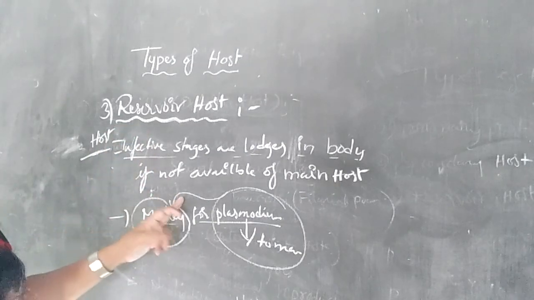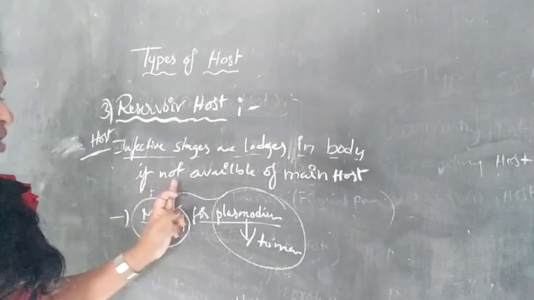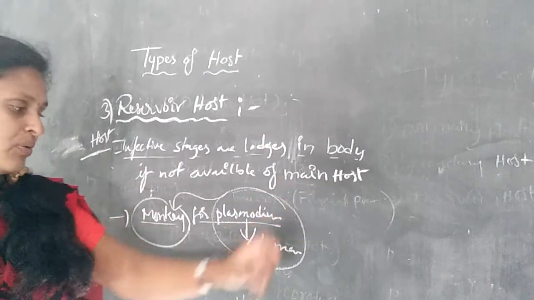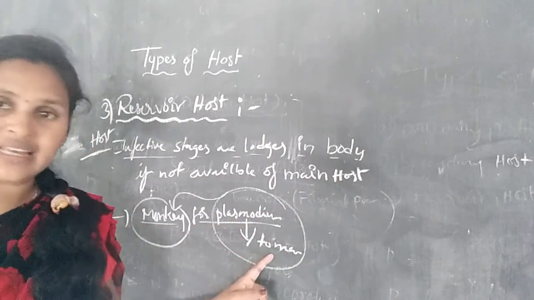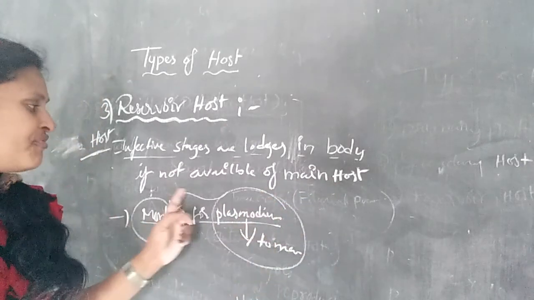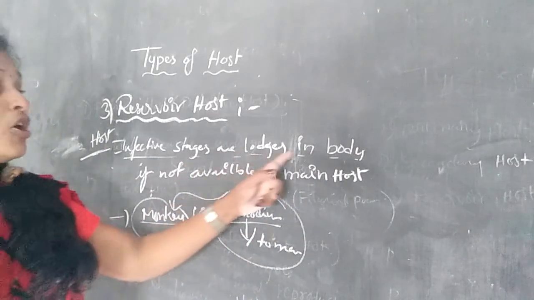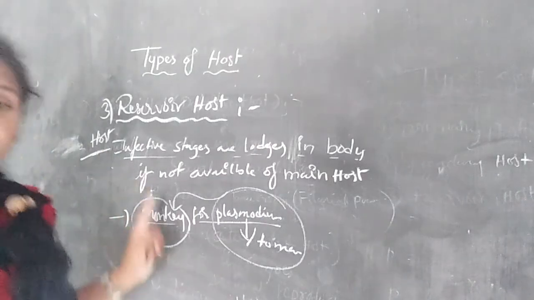So, all of you understand? The infective stages are lodged in the body if the main host is not available. The main host of Plasmodium is man. If man is not available, then the Plasmodium infective stages are lodged in the body of the other host. So that is the monkey.